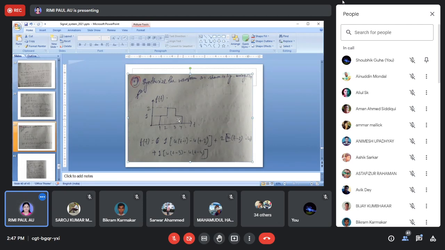Next, f3(t) for the 3 to 4 function, again u(t-3) minus u(t-4) multiplied with 1. So the total function to represent this waveform, f(t), is equal to f1(t) plus f2(t) plus f3(t). So this is the equation.